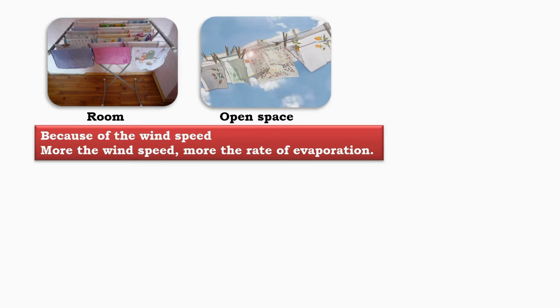Wind speed also affects the rate of evaporation. When wind speed is high, water vapor particles are carried away quickly. This allows more liquid particles to evaporate. More the wind speed, more the rate of evaporation. More the surface area, more the evaporation.